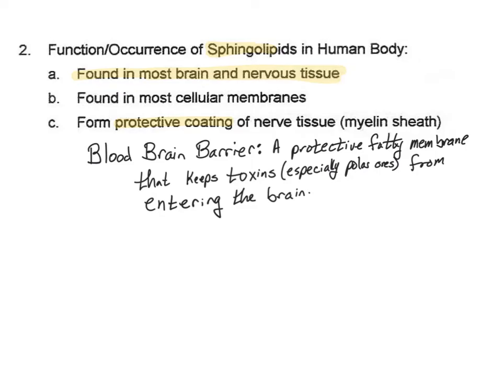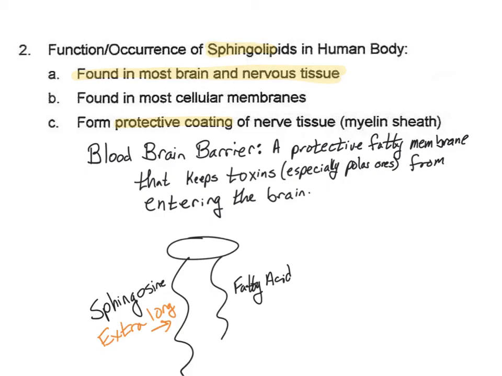So most chemicals that we take in, drugs and things like that, will pass through the body and they'll go to most of the cells of the body. But our brain and our nervous tissue is all protected by these sphingolipids. So the sphingolipids have this extra long tail, and we're going to tell you a little bit more about that long tail later when we talk about the structure of anything that has one head and two tails. So these are found through most of the cell membranes, but they are especially focused on the brain and nervous tissue.